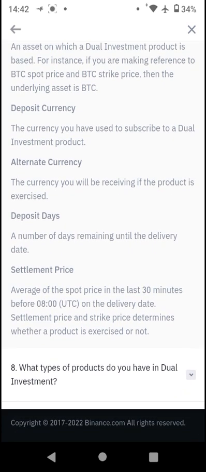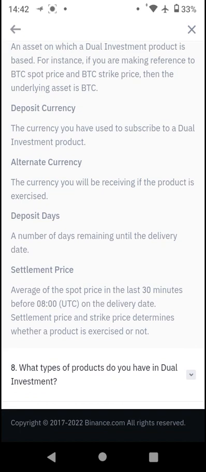The deposit days is the number of days that your investment is to run. We can use as reference the 30,000 BUSD dual investment event that is currently ongoing, which is to run for about a week.